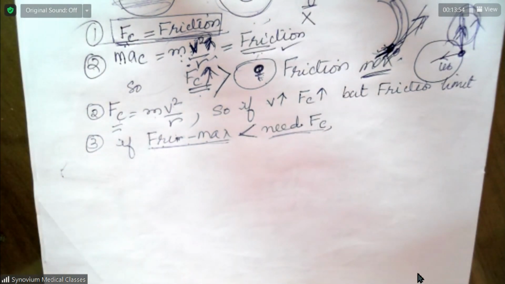Write in full. I'm not writing, but you write in full. If the maximum value of friction becomes less than the needed centripetal force, it will slide off the disc.